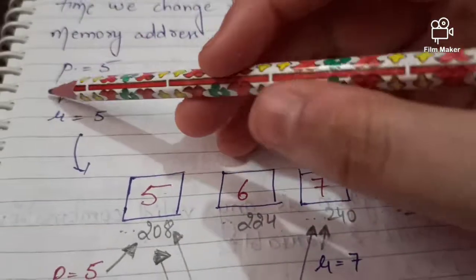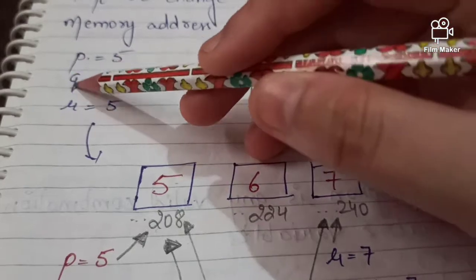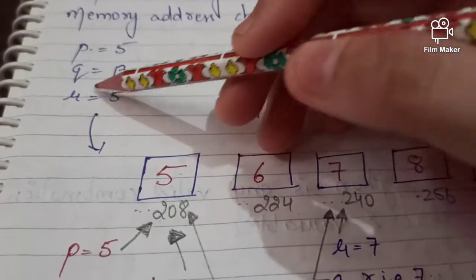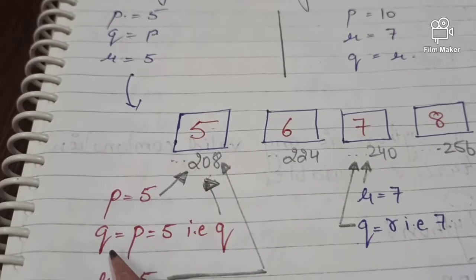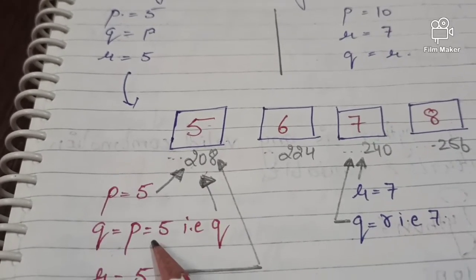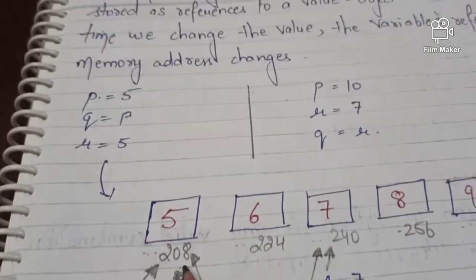Clear? Like here it's written p equal to 5, q equal to p, so that means p is 5, so automatically q is also 5 and r is also 5. So that means p equal to 5, the address is 208. Similarly, the address of q, which is equal to p, and although the value of p is 5, so q is also 208 and r is automatically 208.